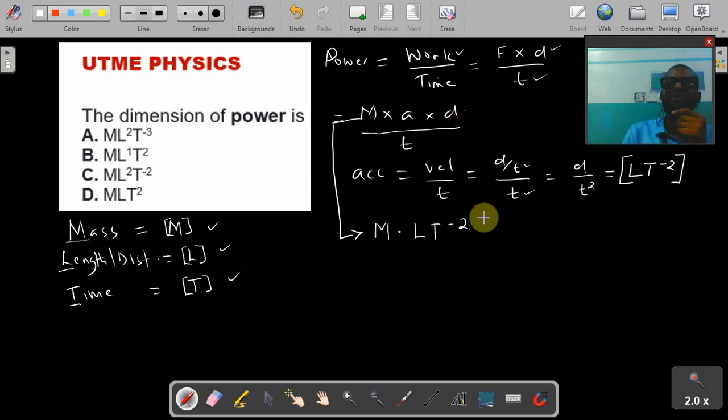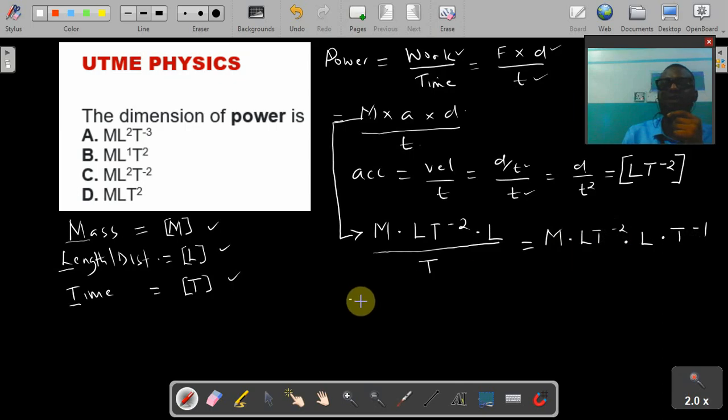The dimension for distance, which is the same thing as length, is capital L, divided by the dimension for time, capital T. Now eliminating this fraction and bringing this capital T up, I want to have M into LT^-2 into L and into T raised to the power -1, because when the T comes up, the power becomes -1.